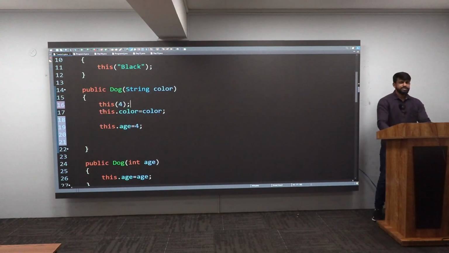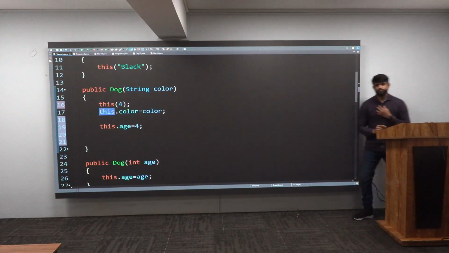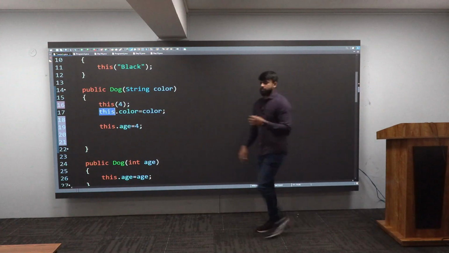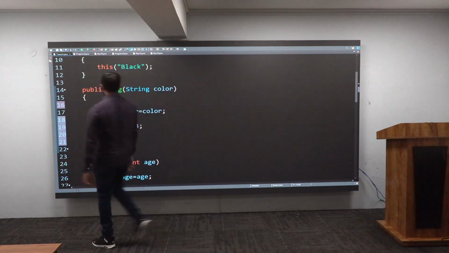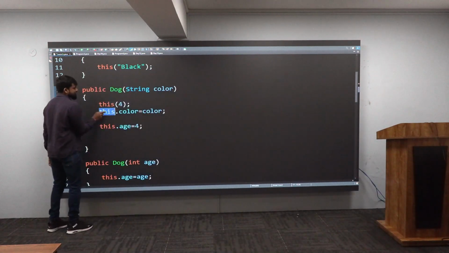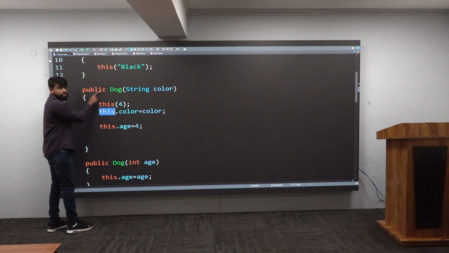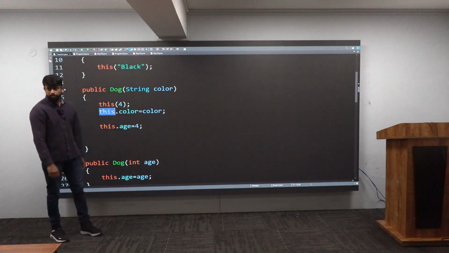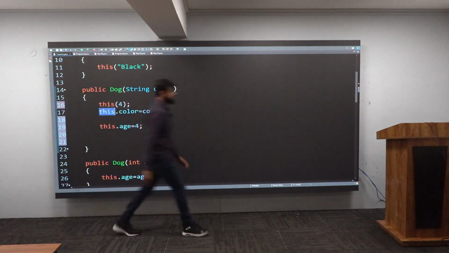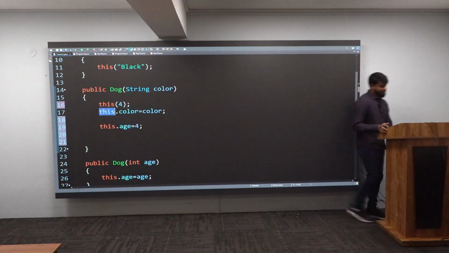Whenever you are using the this keyword, you can use it anywhere. But whenever you are using this call, you should use it in the first statement of a constructor only. Got this, all of you? Outstanding. And that is my next difference.